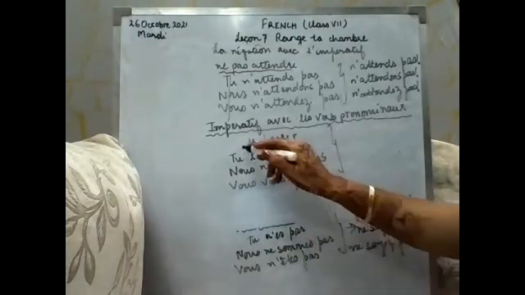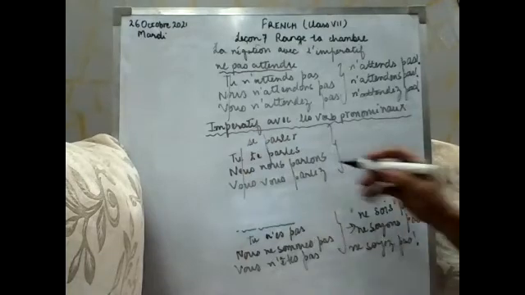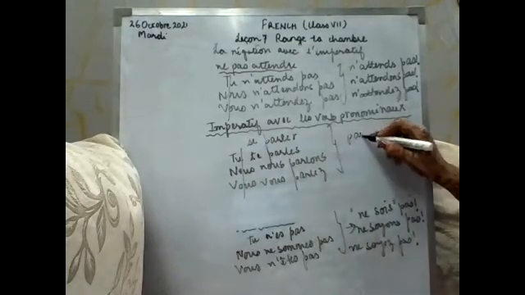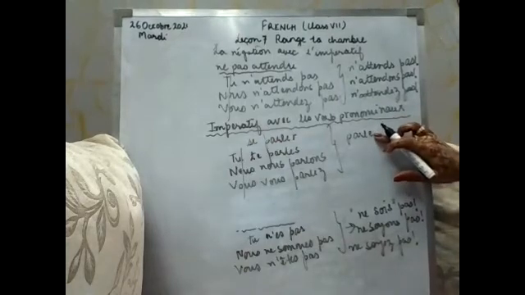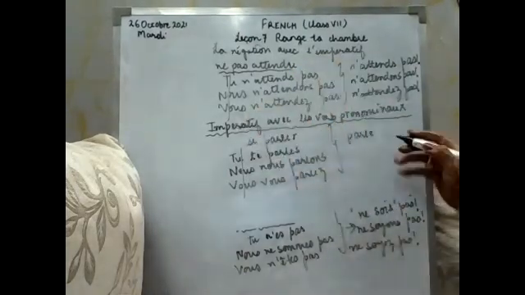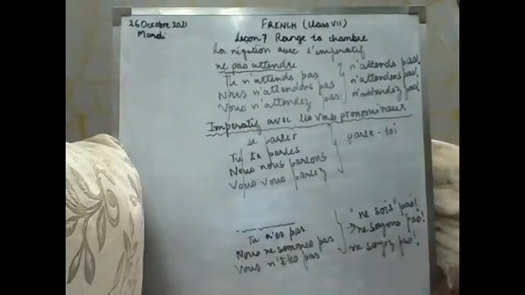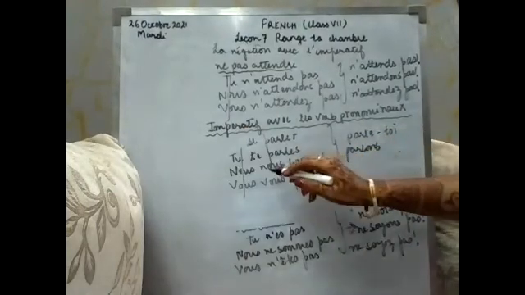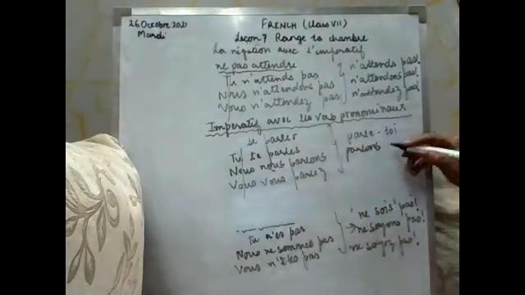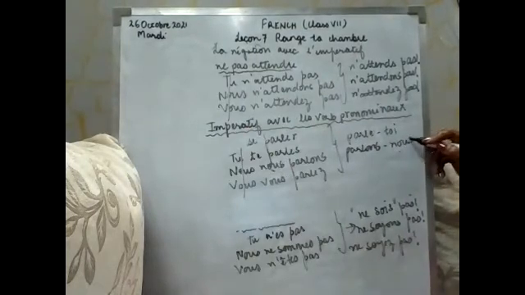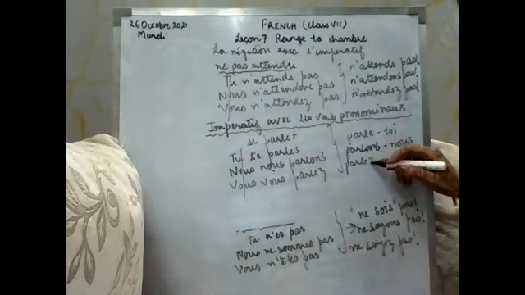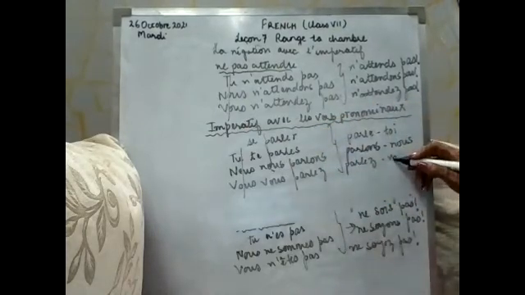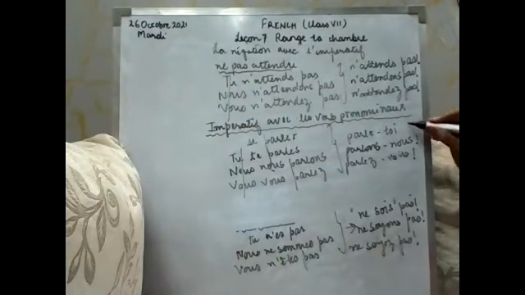Same steps will be followed. Remove the subject. Now, what is the verb? Parler. And from parler, with an er ending verb, we used to remove s. And the reflexive pronoun will be written after. It will become toi: parle-toi. Then we will write parlons, and the reflexive pronoun will come after: parlons-nous. Again, this is parlez, and the reflexive pronoun after this will be vous. So parle-toi, parlons-nous, parlez-vous, and the exclamation sign. This is done with your pronominal verb. I hope it is understood.